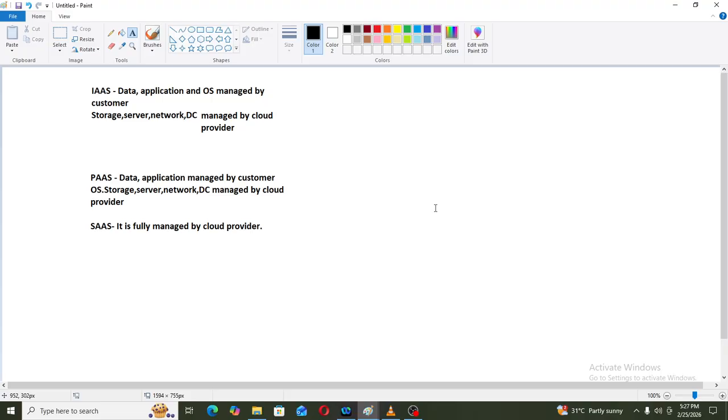Then what is platform as a service? In this, data and application are managed by the customer. Then operating system, storage, server, network and data center are managed by the cloud provider. Then what is software as a service? It is fully managed by the cloud provider only. So these are the simple service models in AWS.